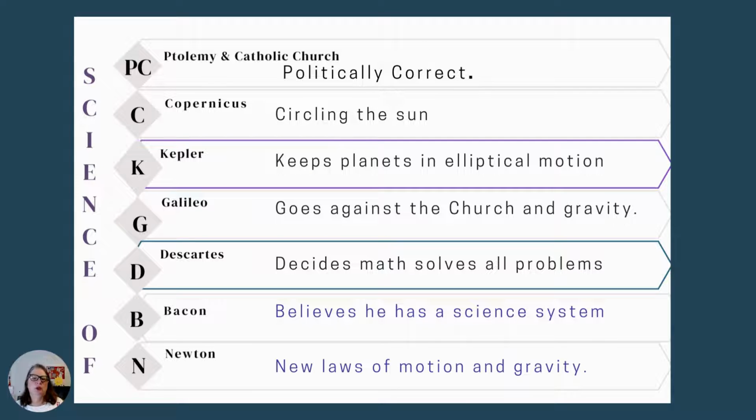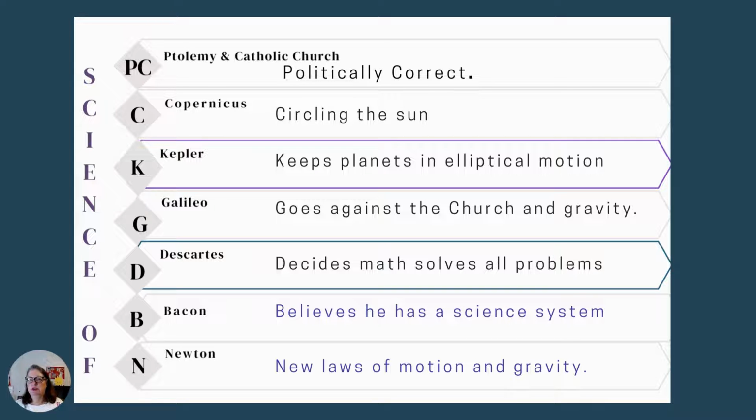So one of the ways that I like to organize information is to use mnemonics, where we take letters of something that we're learning and we put a phrase with it. So you might want to try to do this for yourself or make up something that makes sense to you. So I have Ptolemy and the Catholic Church, and both were politically correct. Kings supported the Catholic Church. Therefore, Ptolemy supported the kings, and Ptolemy supports the Catholic Church, and so they're all interconnected.